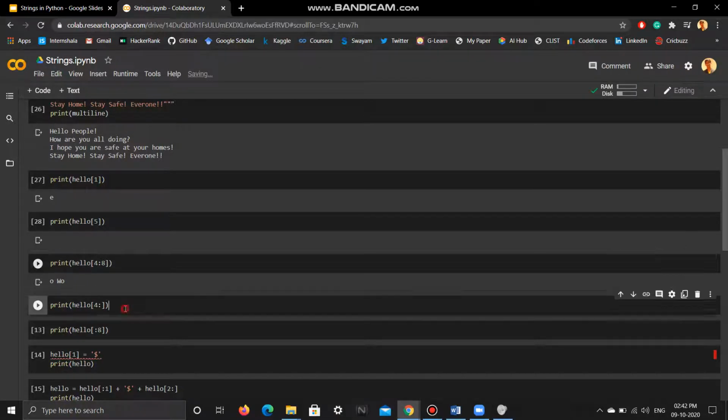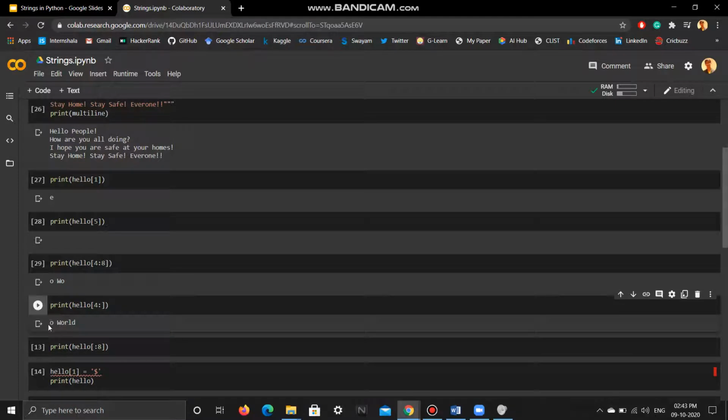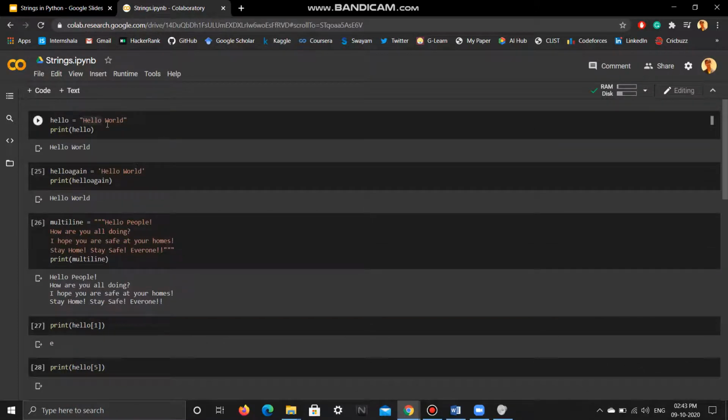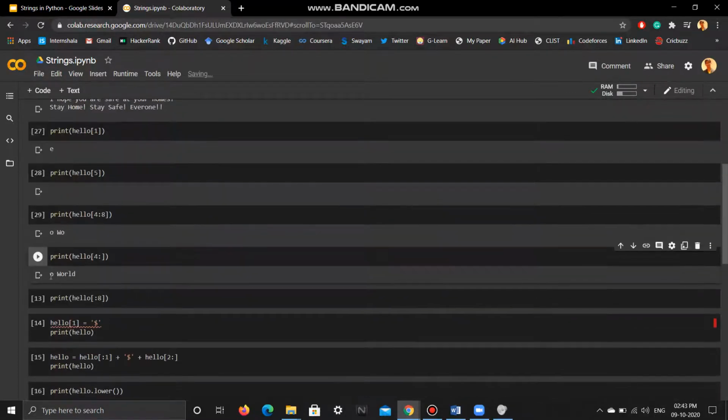Now if I want, say, all the cake slices from a lower limit up to the end, and I don't know the end, say I have 1 lakh characters in the particular string, I want each and every character starting from the lower limit, that is 4, to the end. I don't know the upper limit. So what I do is I leave that particular value blank. I don't have anything here. So here we have hashtag n, that is the upper limit. So if we execute this, we get from O to everything till the end. That is o world. As you can see, we get everything.